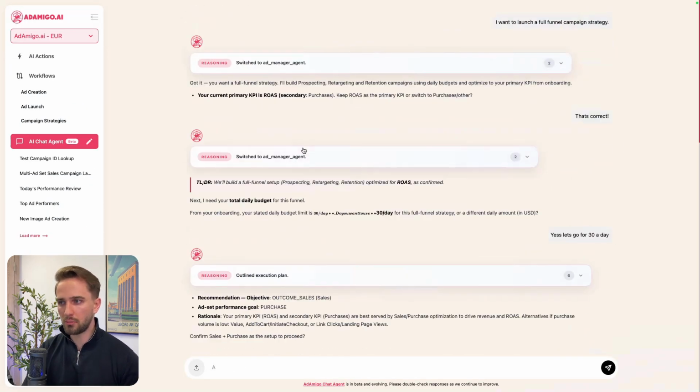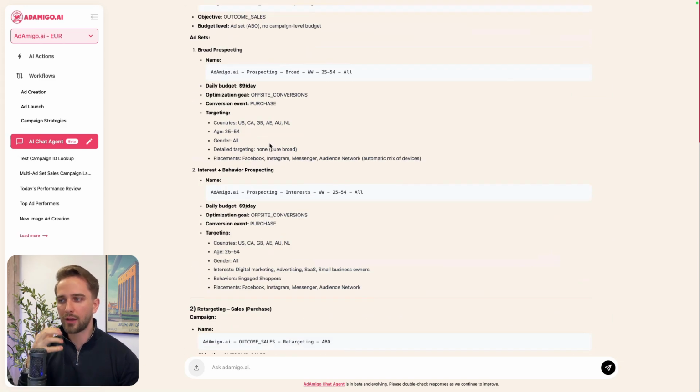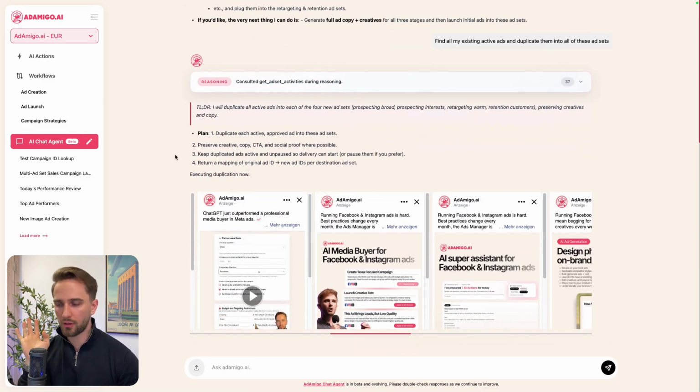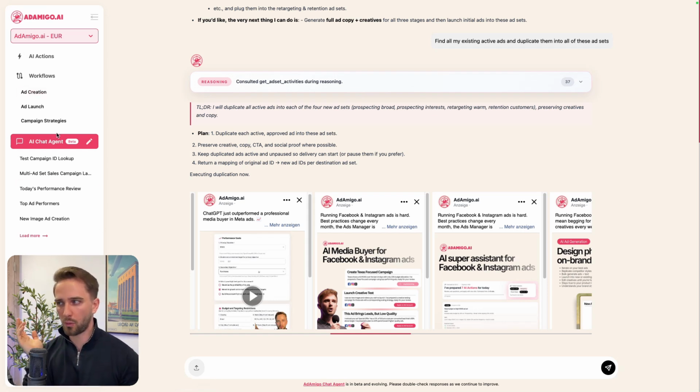So yeah, within pretty much 5 minutes, we created 3 campaigns, 4 audiences. The entire strategy was cooked up based on what is relevant for our business and our ad account data, what pixel events do we have, what targeting makes sense and drives good performance in our niche. And then I asked it to find all my active ads in that account and feed all the campaigns with the ads. Obviously, in another step, and I'll make a separate video because this is already quite long, you can upload images and videos in here and then launch those ads into those ad sets as well. So you can go from nothing to an entire setup account thanks to the workflows and the chat agent within a couple of minutes. See you in the next video.